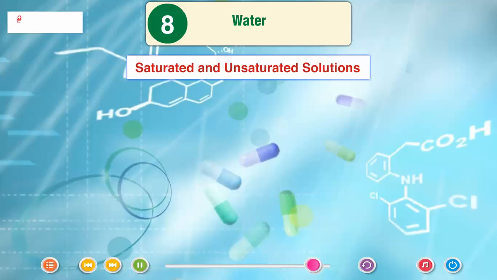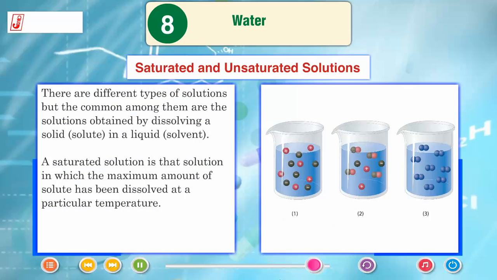Saturated and unsaturated solutions. There are different types of solutions, but the common among them are the solutions obtained by dissolving a solid solute in a liquid solvent. A saturated solution is that solution in which the maximum amount of solute has been dissolved at a particular temperature.